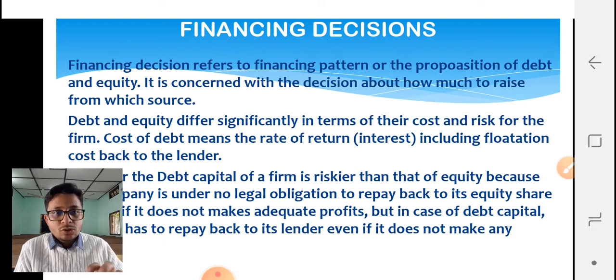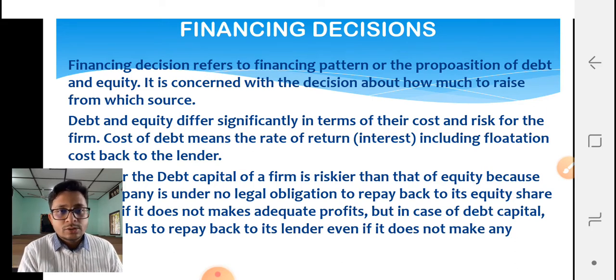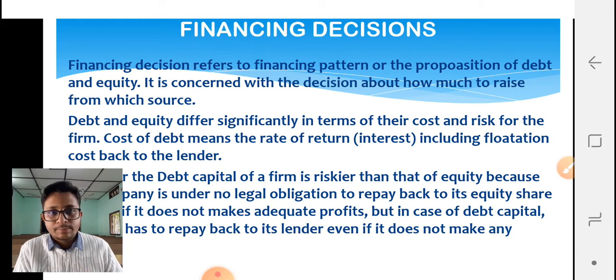Whenever we say cost, it usually refers to the flotation cost. Examples of flotation cost can be your brokerage, underwriters' commissions, right? All those things, or other legal charges, will come under your cost or flotation cost. In terms of debt, or taking a loan from a bank, the cost is very negligible, very less, right? But that is not the same in the case of equity. Whenever you choose equity financing, cost is more. That cost is the flotation cost that every company has to pay for the purpose of issuing equity shares.